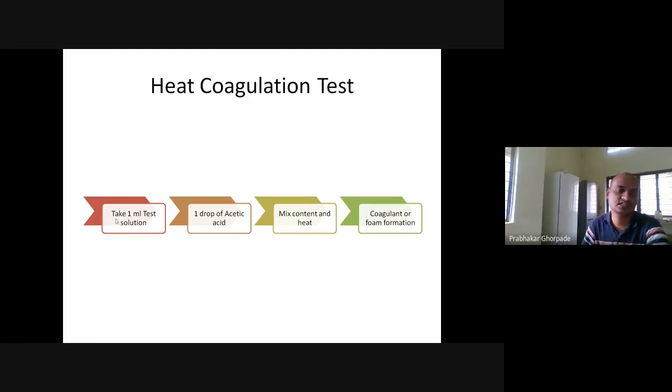So how to perform this test? We take 1 ml of the test solution, for example a urine sample, which we suspect may have proteinuria, that protein is there. We take 1 ml test sample, add 1 drop of acetic acid, then mix the contents and heat. If you get coagulant or foam formation, it indicates the heat coagulation test is positive.